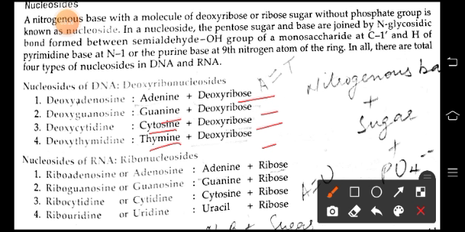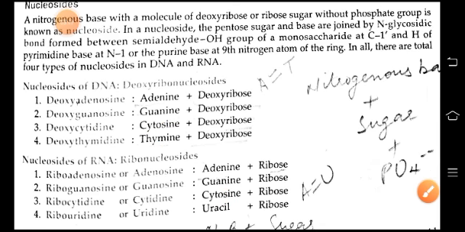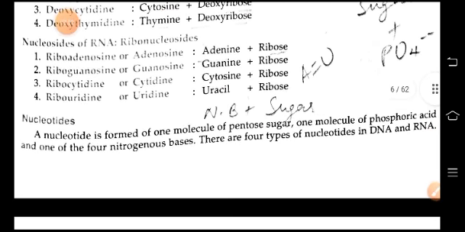Nucleosides of RNA include adenosine, adenine plus ribose; guanosine, guanine plus ribose; cytidine, cytosine plus ribose; and uridine, uracil plus ribose. So these are the nucleosides of DNA and RNA.